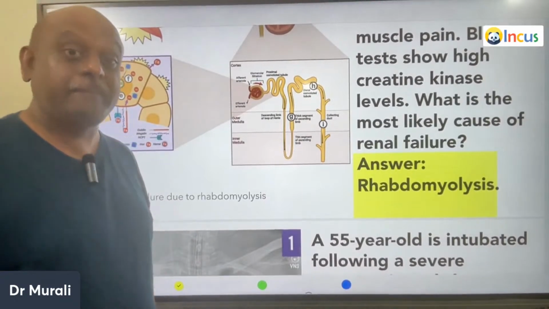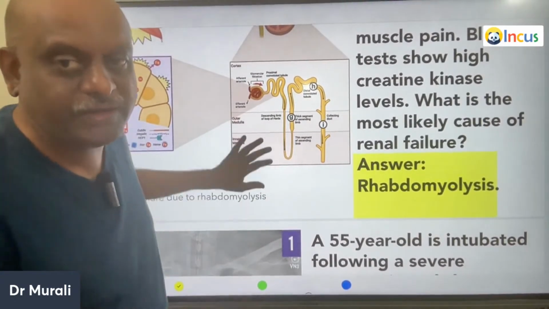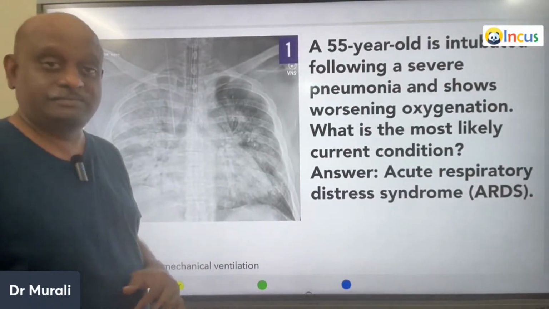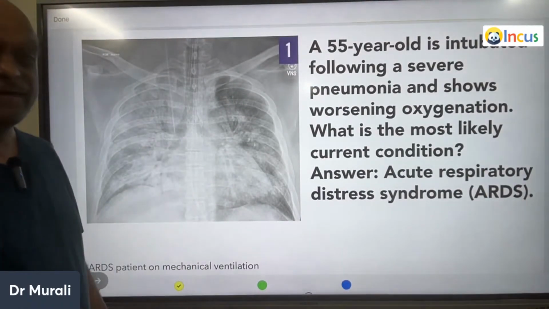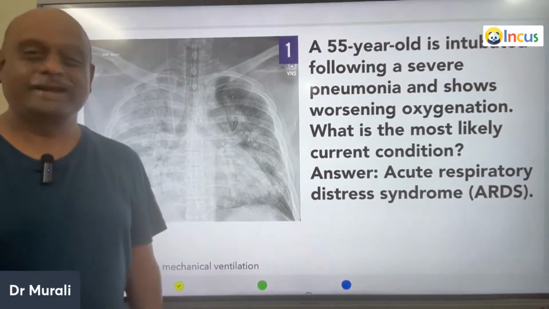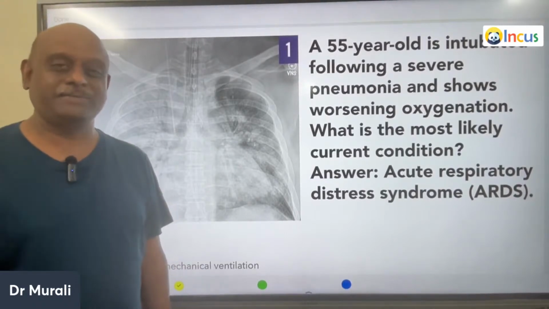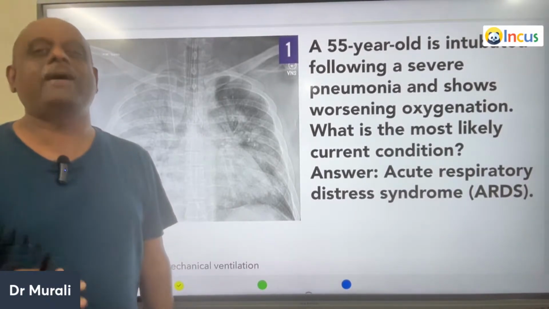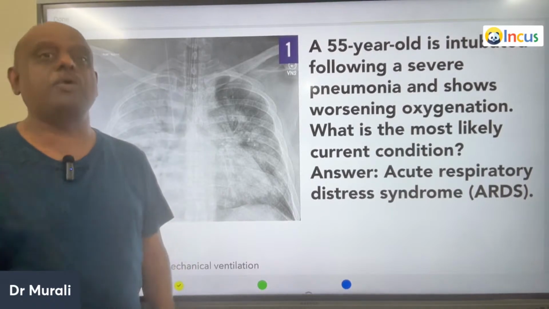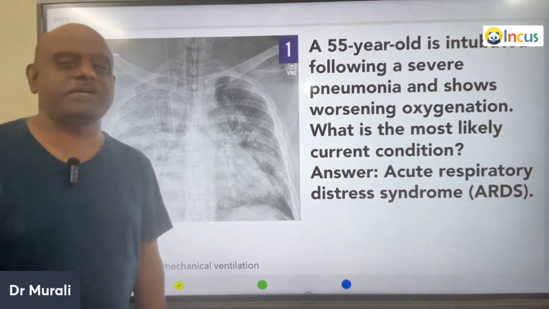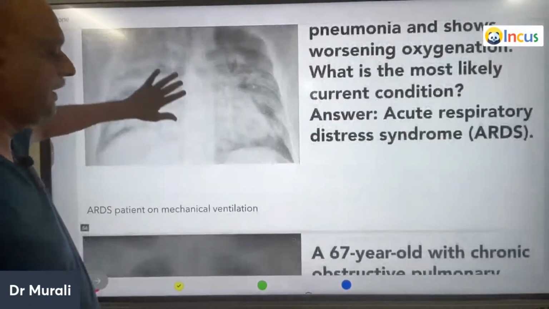Elevated CPK is a very important clue in the clinical vignette, which you need to basically remember. A 55-year-old is intubated after a severe pneumonia, shows worsening oxygenation. So pneumonia infection can lead to acute respiratory distress syndrome. So any worsening of the oxygen levels, SaO2, type 1 respiratory failure, that is hypoxia with a normocapnia, is the feature of non-cardiogenic pulmonary edema, which is the definition of ARDS, is what you have to remember.